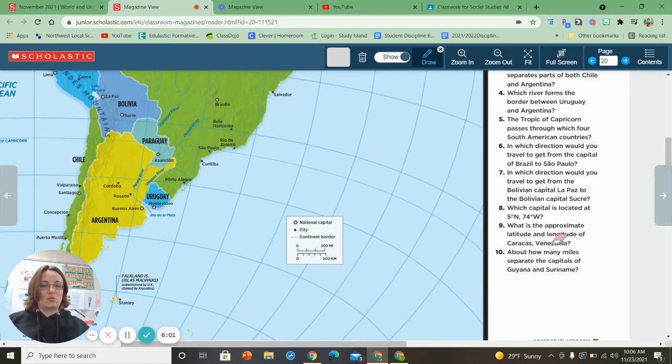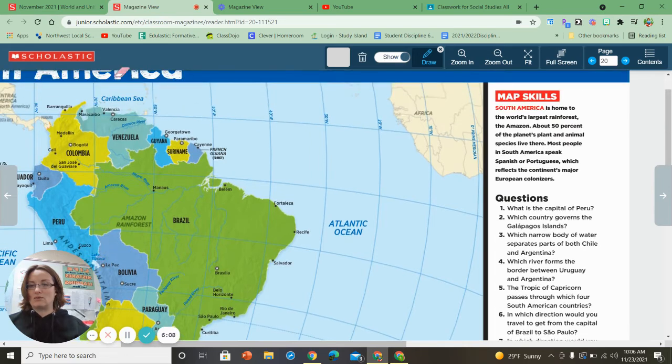Let's go to the next one. What is the approximate latitude and longitude of Caracas, Venezuela? So we find Venezuela up there. You tell the latitude that it would be. Go across this line, find out what that is, because it's practically directly on that line. And then longitude, you look at the two longitude lines that it's in between, and then you've got to kind of narrow it down to what you think it would be in that area.